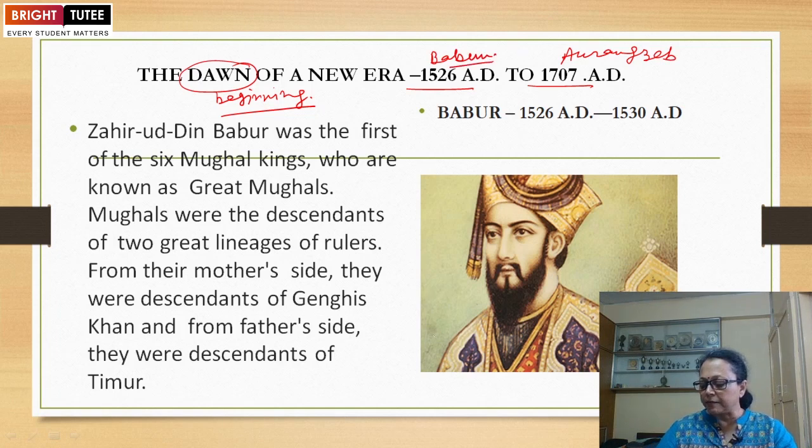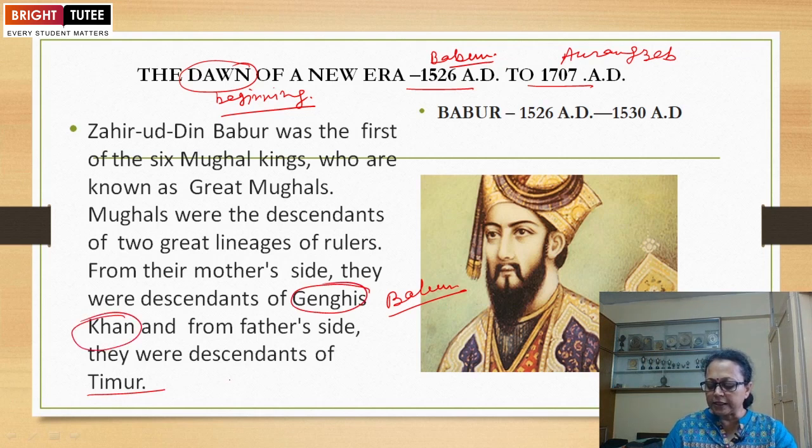This is the picture of Babur. Jahiruddin Babur was the first of the 6 Mughal kings who were known as the Great Mughals. Mughals were the descendants of two great lineages of rulers: from their mother side, they were descendants of Genghis Khan, and from the father side, they were descendants of Timur. The descendants of Genghis Khan were Mongol rulers from Mongolia. The name of the land was Mongolia.